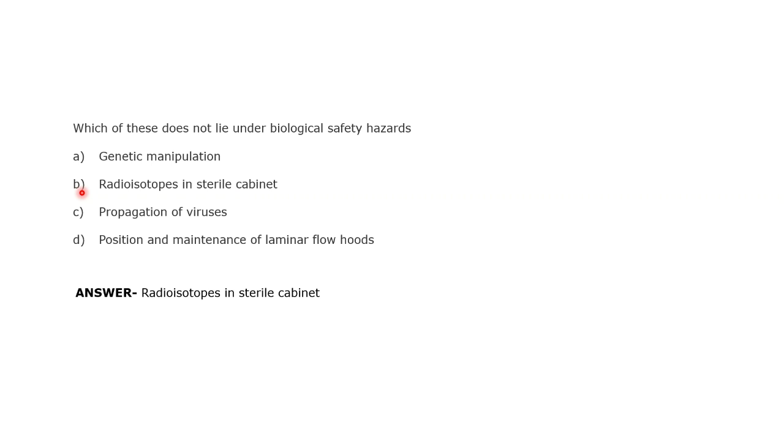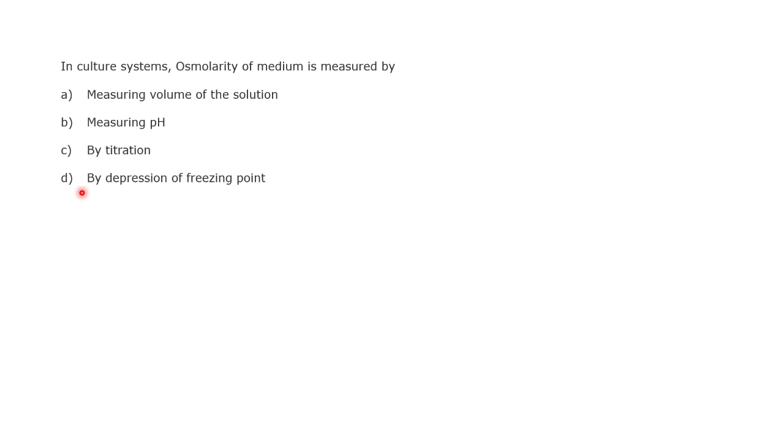Okay, I will move on to the next question. I think that's clear. Some doubt is there basically on that answer. So in a culture system, osmolarity of medium is measured by which option? What do you think? Measuring volume of solution, measuring pH, by titration, by depression of freezing point.